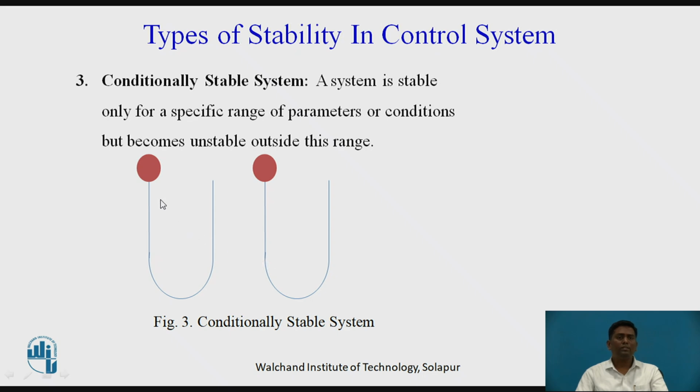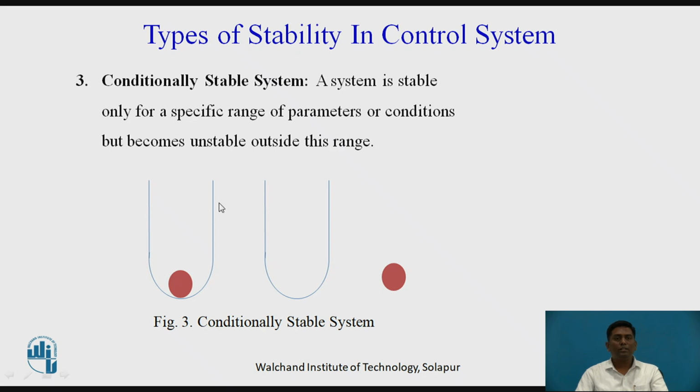Now let us see a vessel with an object, and if a force is applied to it, it will eventually fall into the vessel and it will be at rest after a particular period of time after oscillating. And if we apply more force to the object beyond its range, then it will fall out of the container and it will be in unstable condition.